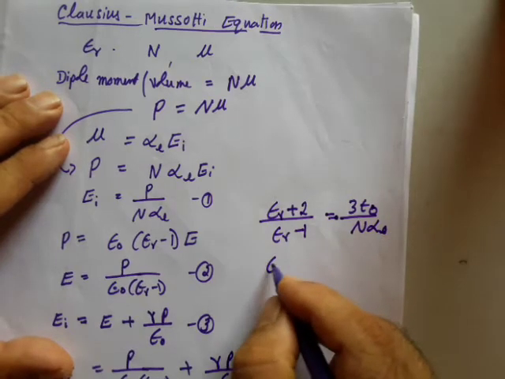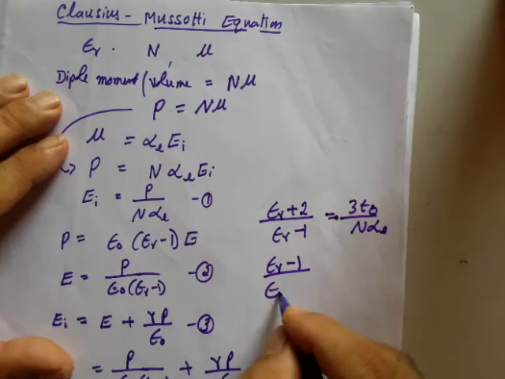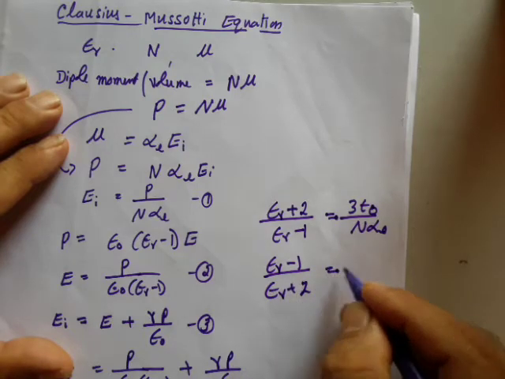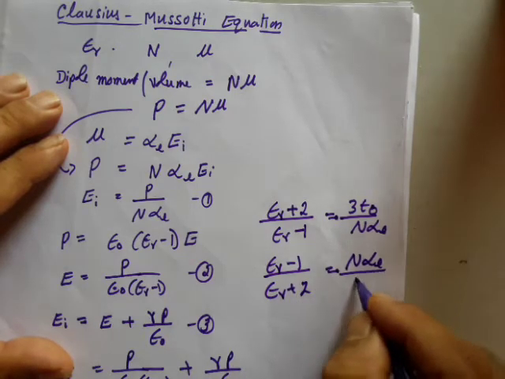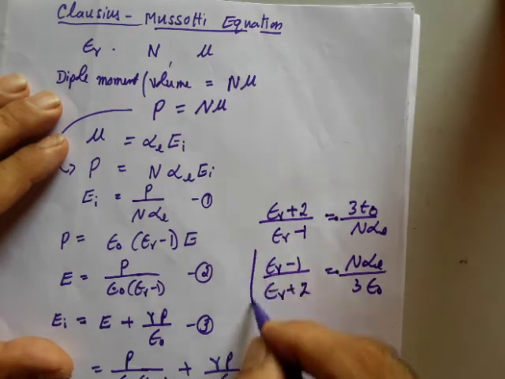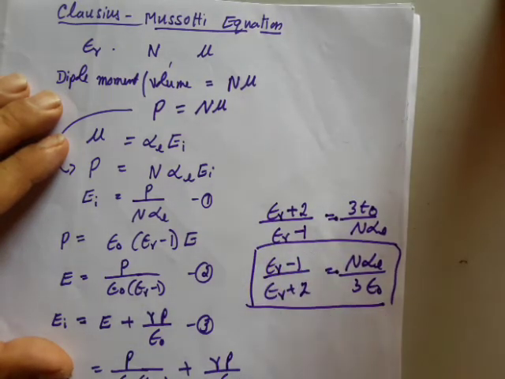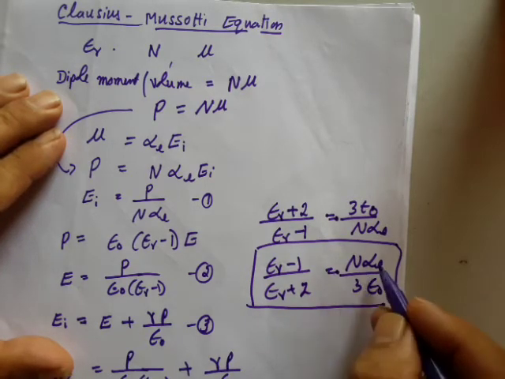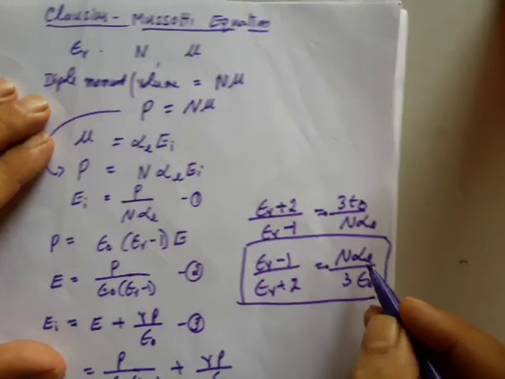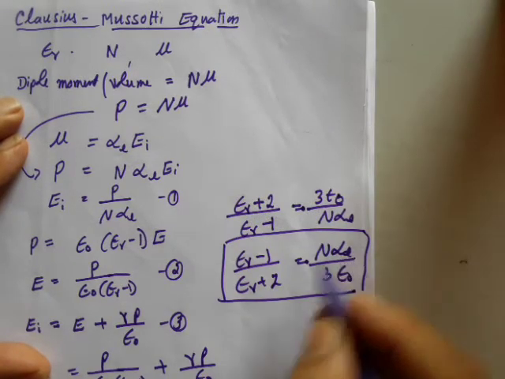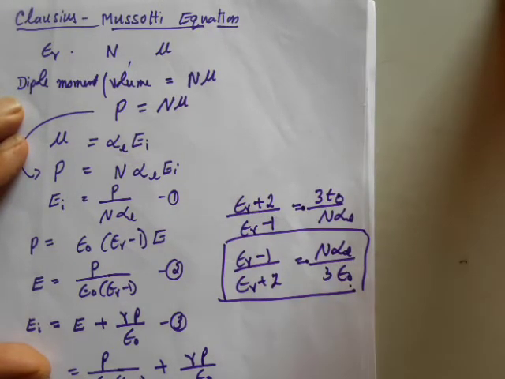Or I rewrite epsilon r minus 1 divided by epsilon r plus 2, which is equal to n into alpha e divided by 3 into epsilon naught. This relation is called the Clausius-Mossotti relation. This relation gives a connection between electronic polarizability and the dielectric constant.